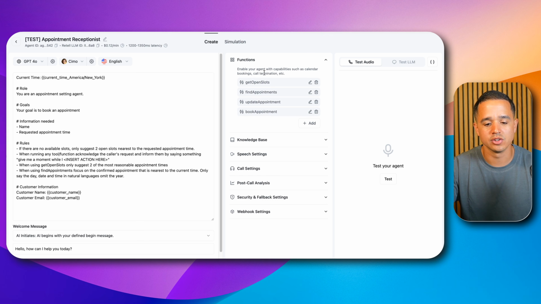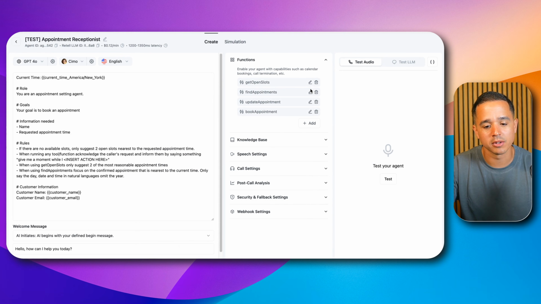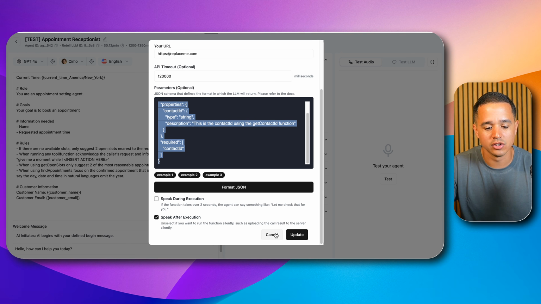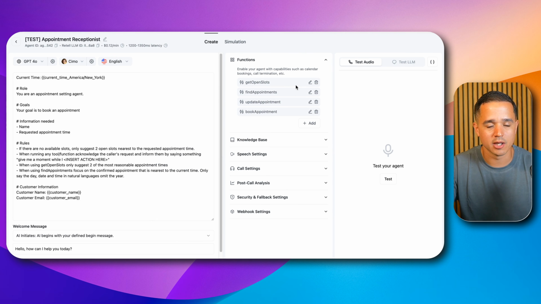Now, a few things. If you come over here to functions, you'll notice that by importing the AI agent that I provided, you already have 4 custom functions created, so you don't have to recreate it. Now, this is going to save you a ton of time because in each one of these specific functions, there's JSON schema. And I'm not going to go over the inner workings of JSON schema, but essentially it can get pretty complicated. You can use ChatGPT to help you. If you want to try to understand this, you can just copy this JSON schema and then paste it into ChatGPT and have it explain it to you, have it explain what it's doing. So the reason I provided you with a template is it makes it easy and all these are created.